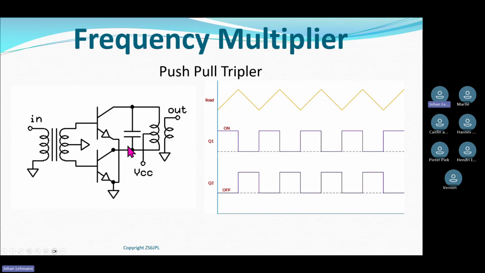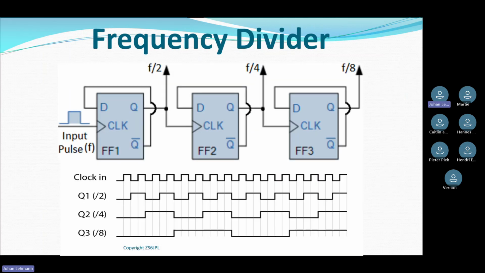They're either times 2 or they're times 3, whatever I put into the circuit. Okay, are there any questions on the multipliers?